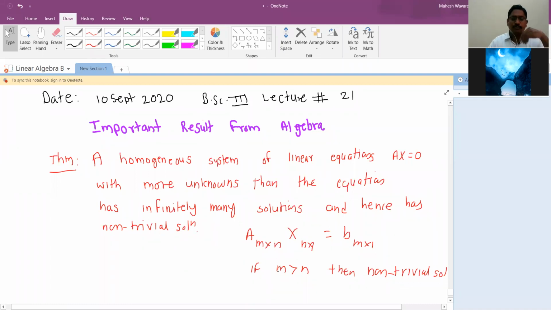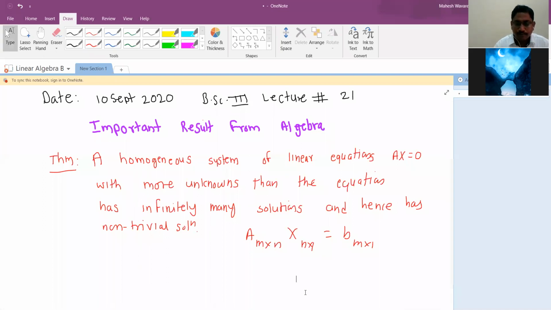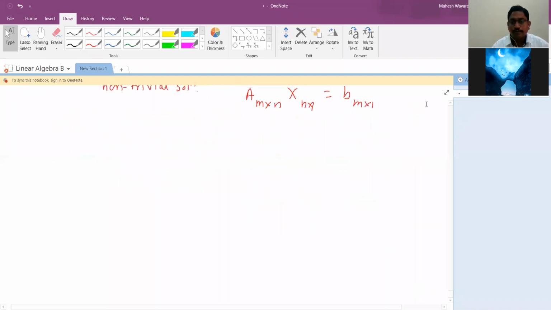If this statement is correct regarding this for m greater than n, we will discuss this statement later. So here, unknowns more than equations.